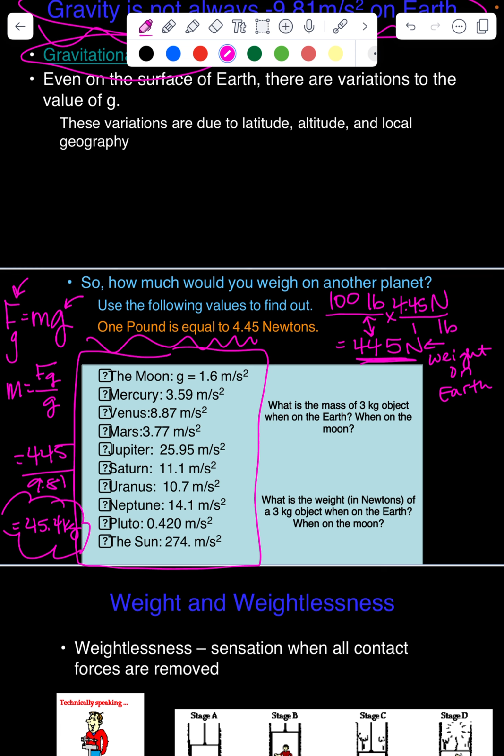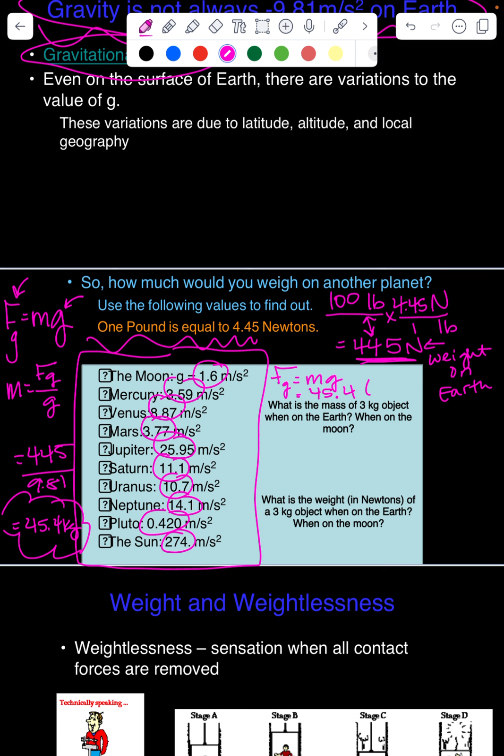That's our mass, and it is not changing. So if I wanted to find my weight on all of these other planets, I would just take my mass, 45.4, and multiply it by each of these accelerations due to gravity. I would take 45.4 and multiply it by 1.6 to find my weight on the moon, 45.4 by 3.59 to find my weight on Mercury, and so on and so forth.